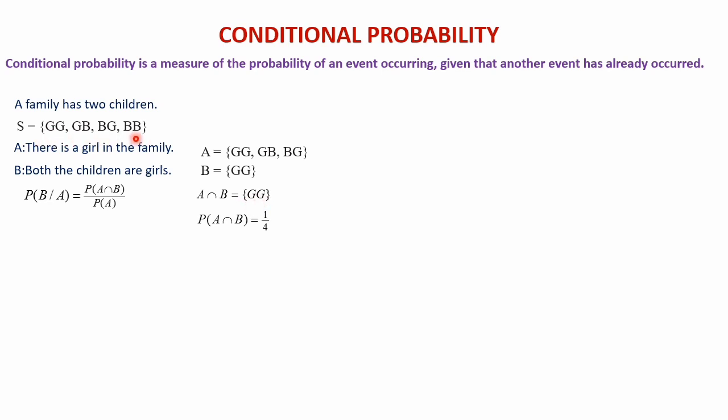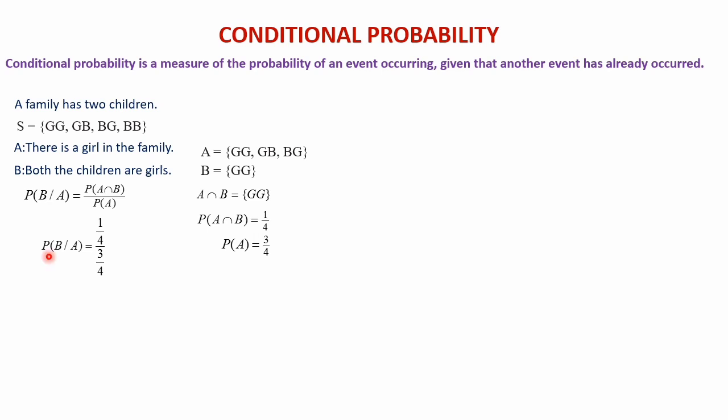P of A intersection B has only one element, and the total number of elements in the sample space is 4. So it is 1 divided by 4. Next we have to calculate P of A. In A there are 3 elements, and the total number of elements in the sample space is 4. So P of A is 3 divided by 4.